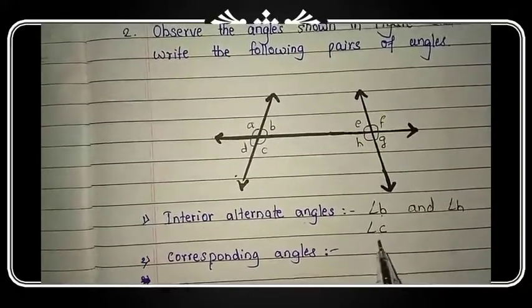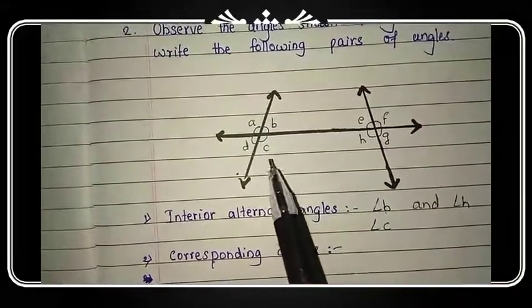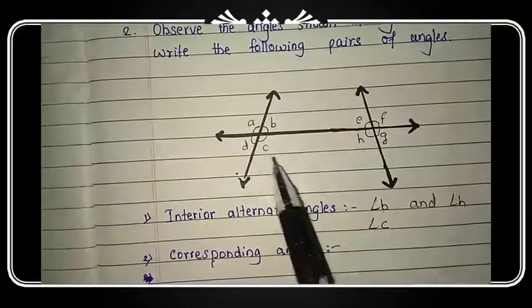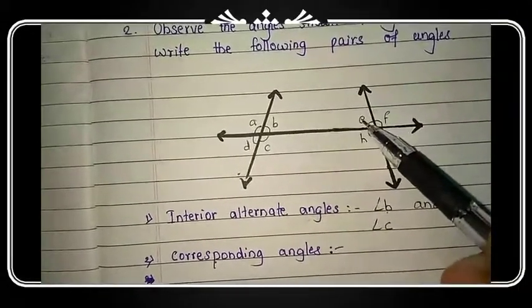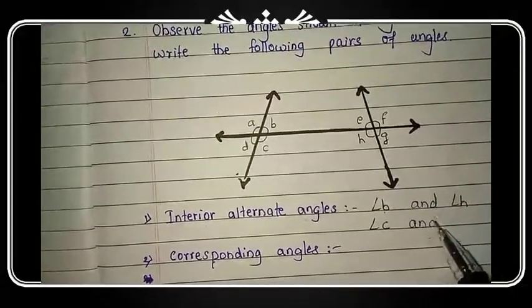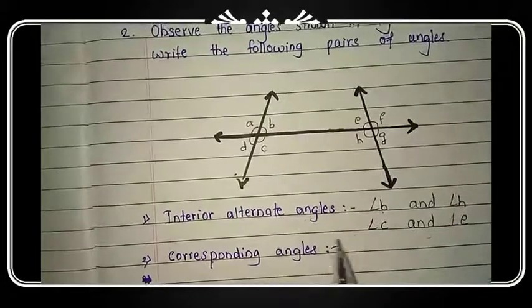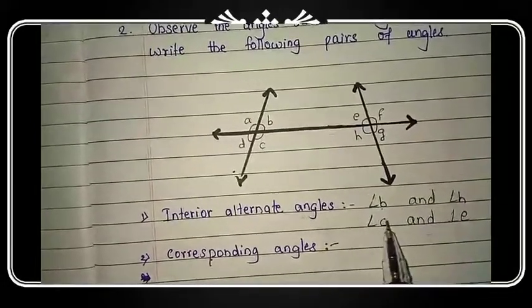Similarly, angle C, it is below the transversal. So its interior alternate angle would be above the transversal, means angle E. So angle C and angle E are the pairs of interior alternate angles.